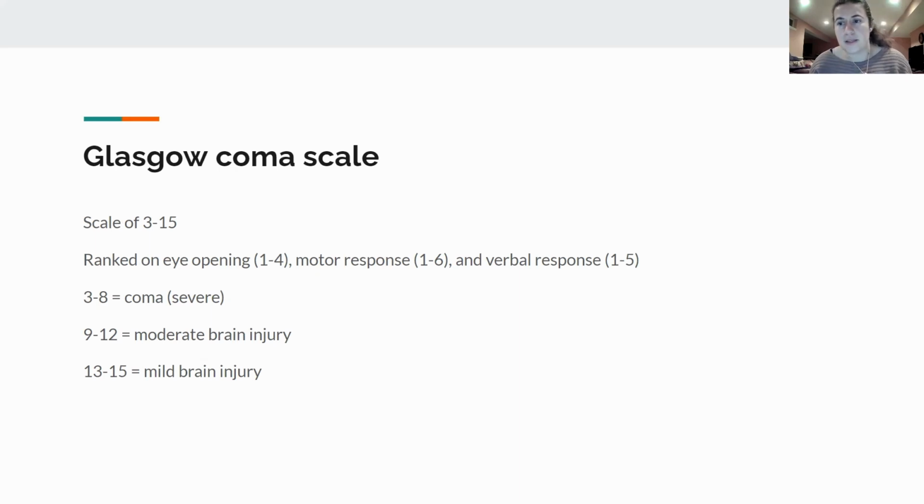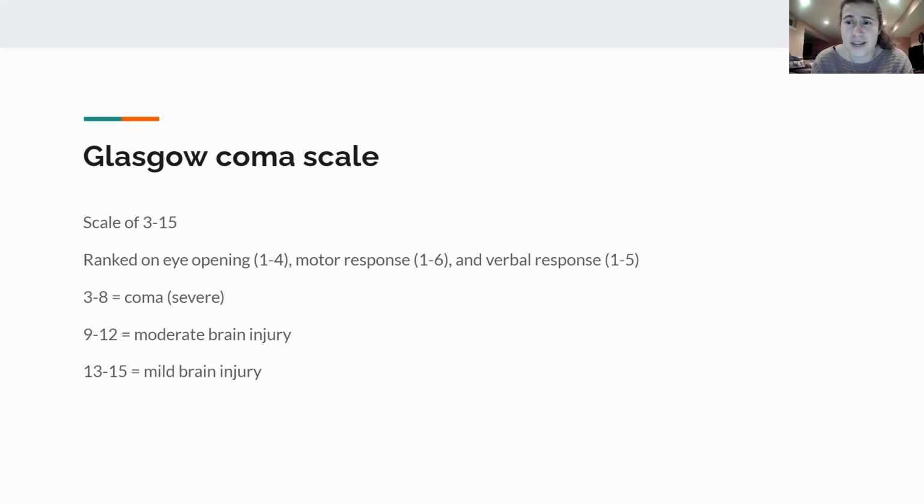Their motor response, is it like they're moving in a decerebrate posturing or something like that? Then verbal response, are they groaning? Are they making sentences? Are they coherent? There's a lot of different stuff with the Glasgow Coma Scale. But this is what you need to be mostly focused on,